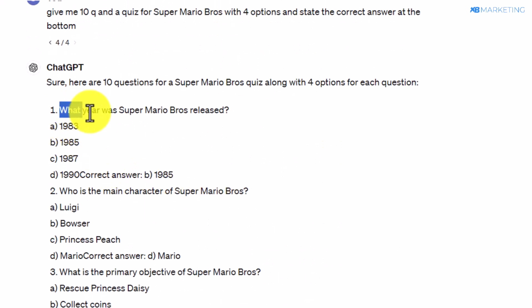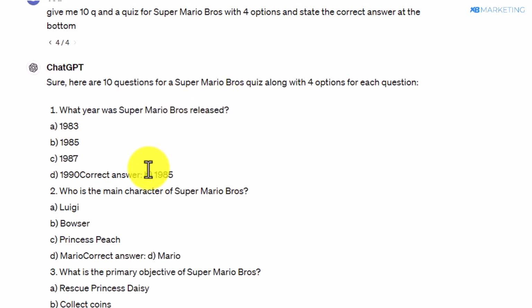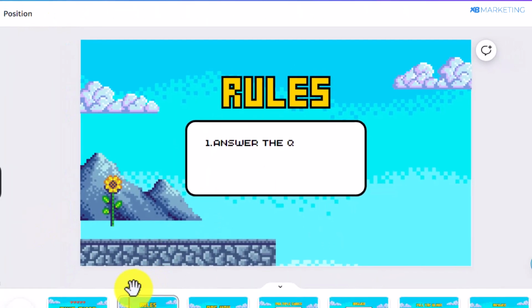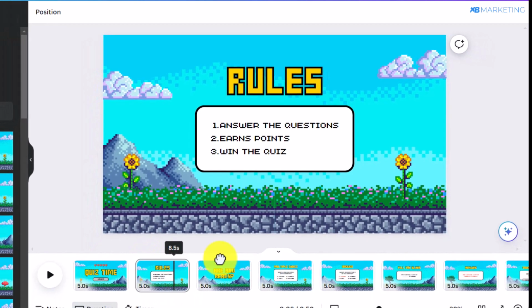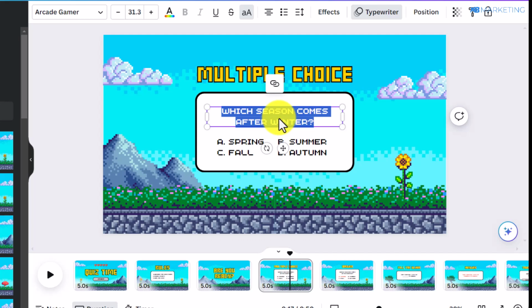So you can see the first question right here, which says, what year was Super Mario released? So all I simply need to do is to copy the question. You can see the correct answer here is 1985, as stated by ChatGPT. So once you copy the questions, all you just simply need to do is to come back to Canva, and you want to come over to the first question, and you want to simply double click on it and paste in the question right there.